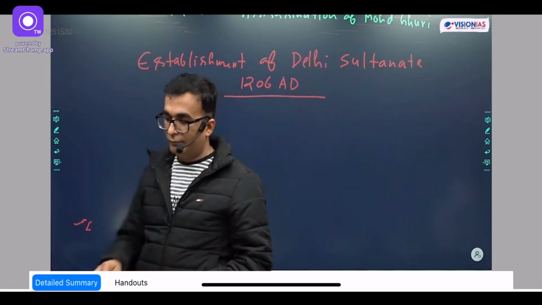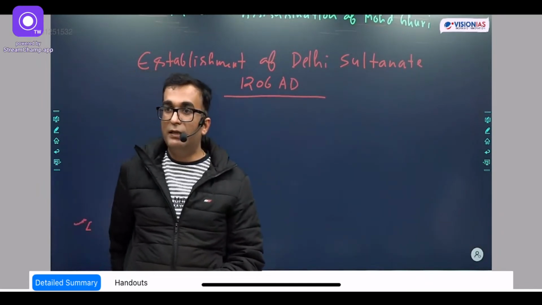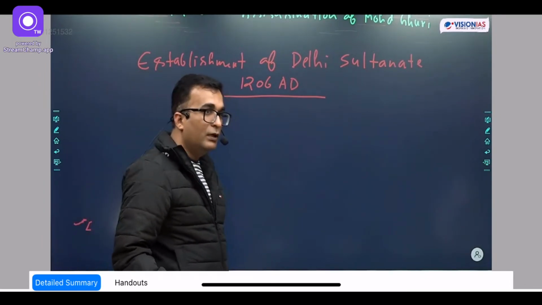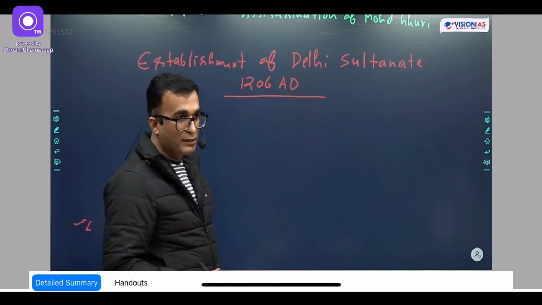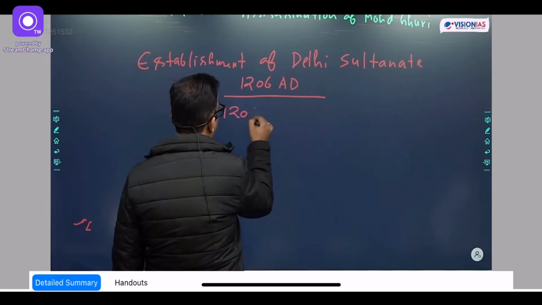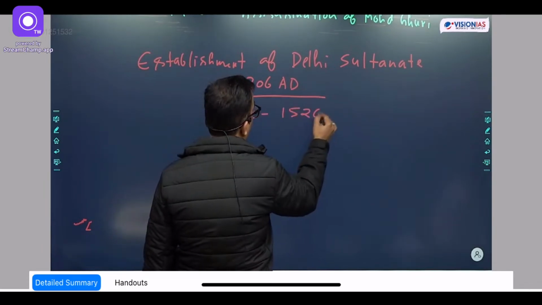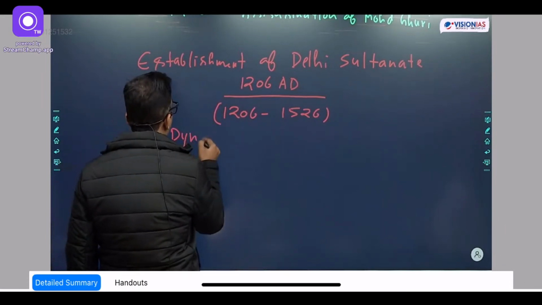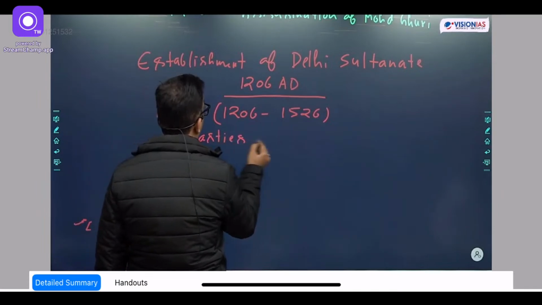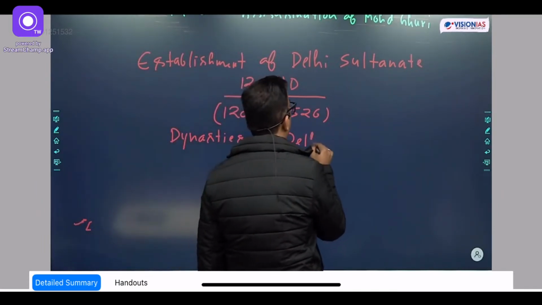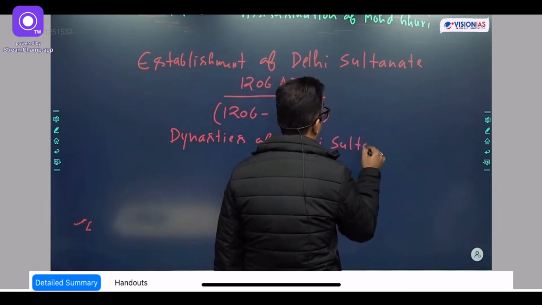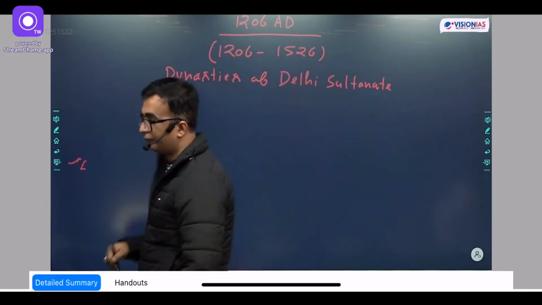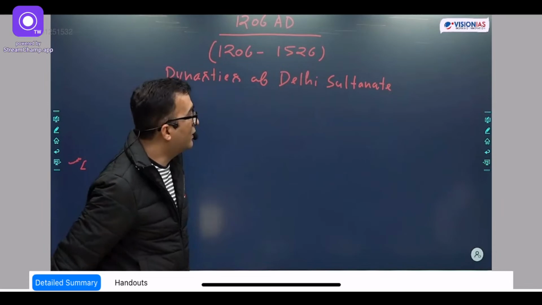So now listen. In the Delhi Sultanate, what we discussed is the dynasties which ruled in Delhi Sultanate. The entire duration of the Delhi Sultanate is from 1206 to 1526. Now let's look at the dynasties of the Delhi Sultanate. You can mention dynasties of DS, Delhi Sultanate.